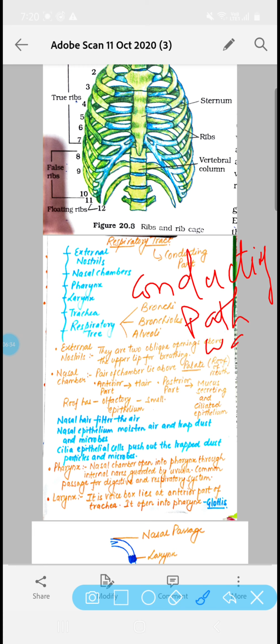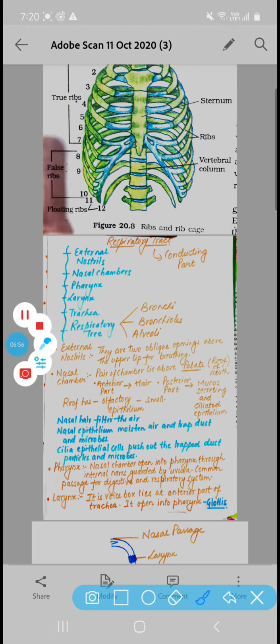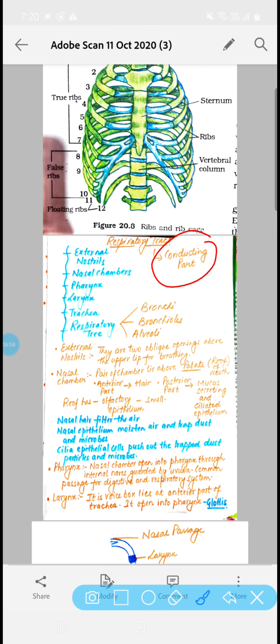Conducting pathway means which is conducting the air from the outer surrounding into the body. So how the air is moving from out to inside our body, that is by the help of the respiratory tract. So we can call it the conducting part.